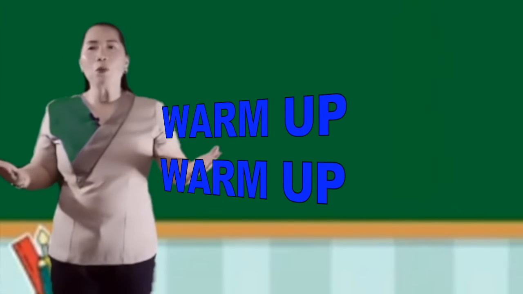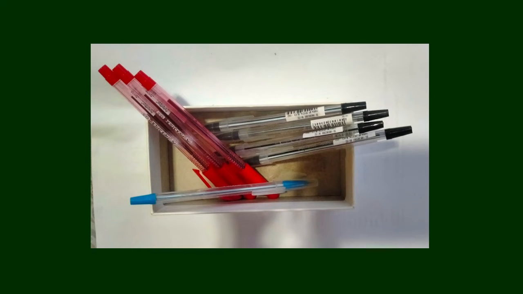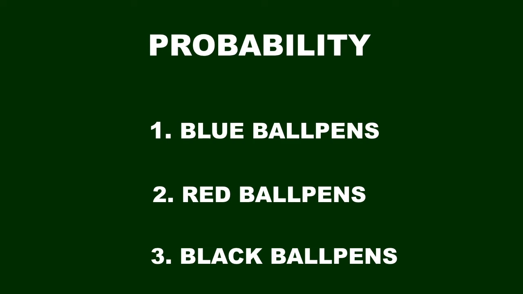So let's have our warm-up now. I have here a small box with 1 blue ball pen, 3 red ball pens, and 4 black ball pens. We will find the probability of getting the pens. Number 1, blue ball pens. Number 2, red ball pens. Number 3, black ball pens.